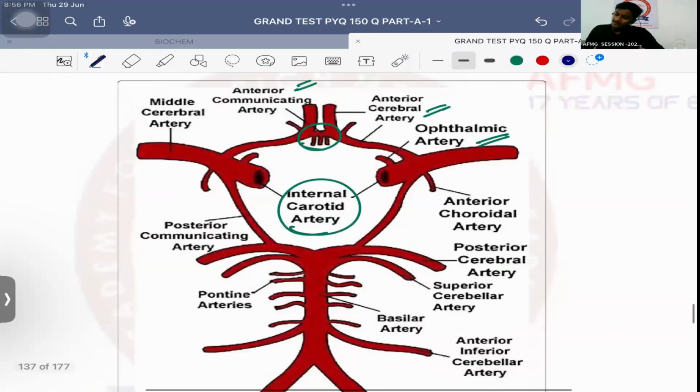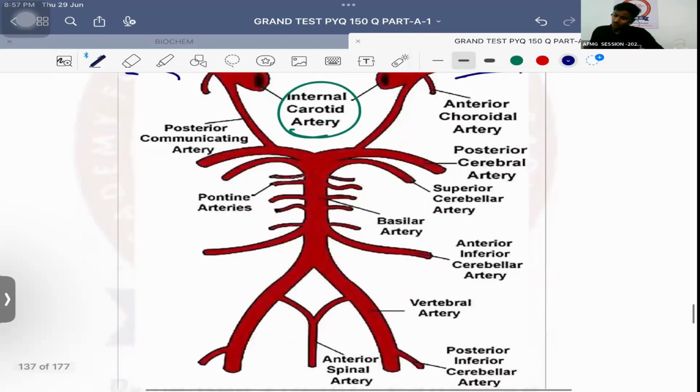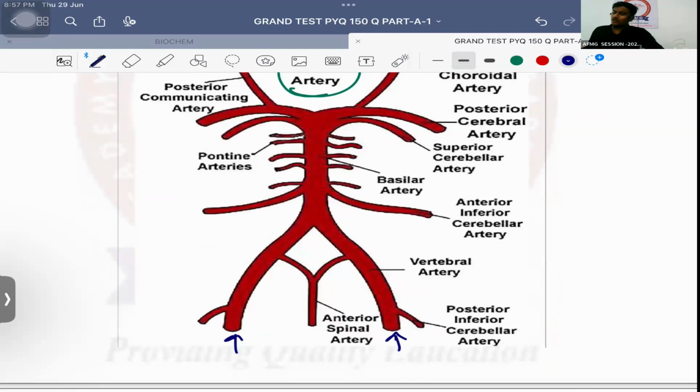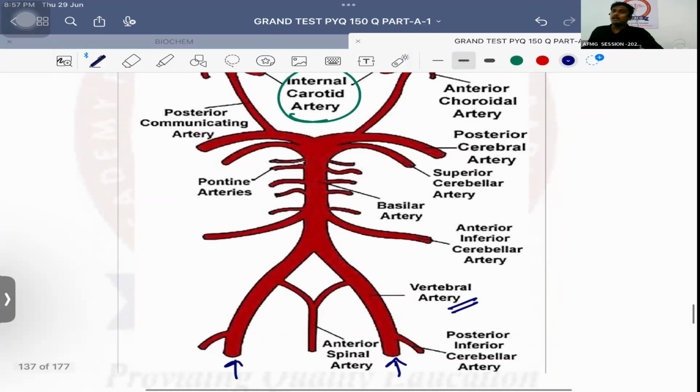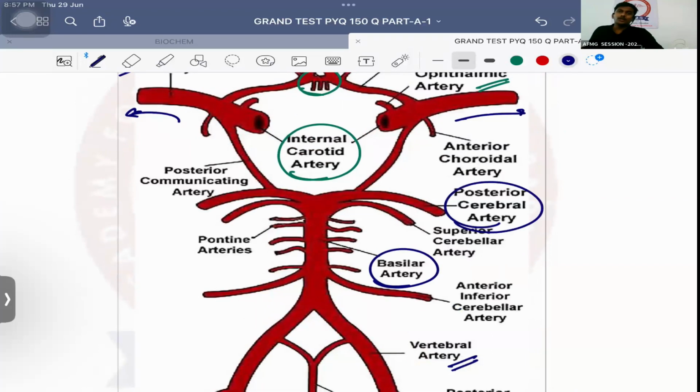ठीक है? And the extension of internal carotid artery on both the sides is the middle cerebral artery. Next is definitely two arteries coming from the spinal column, and these are known as vertebral arteries. Vertebral arteries combine to form the single basilar artery, and basilar artery again divides to form the posterior cerebral artery.